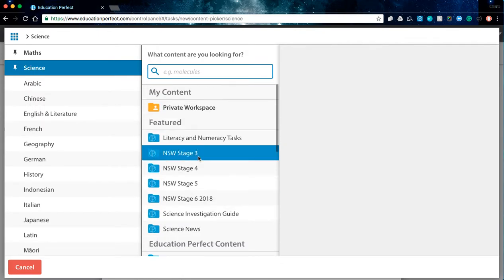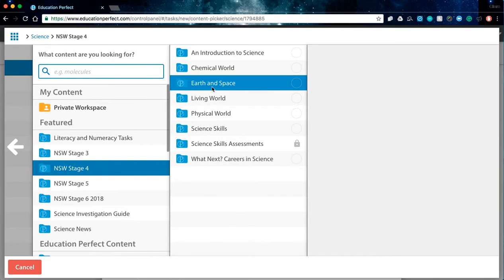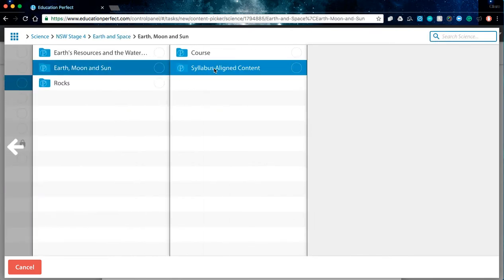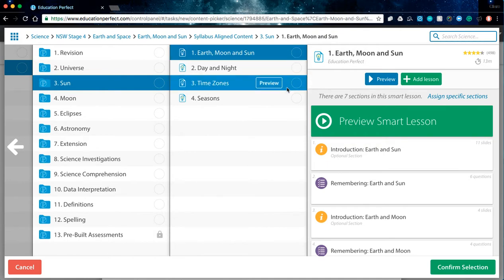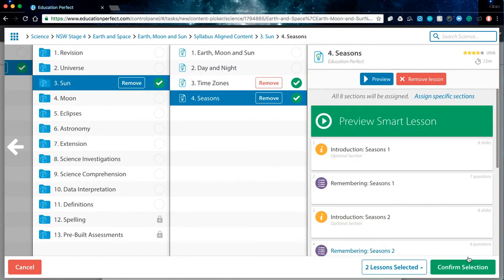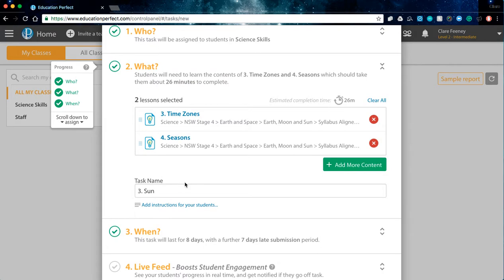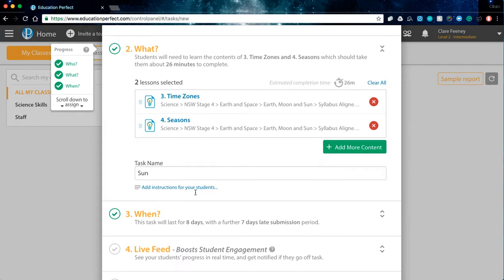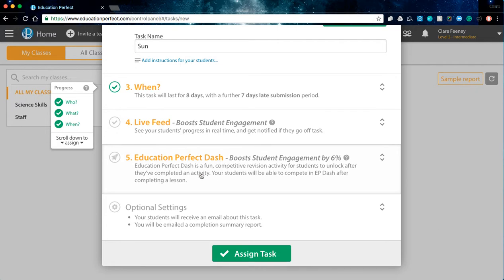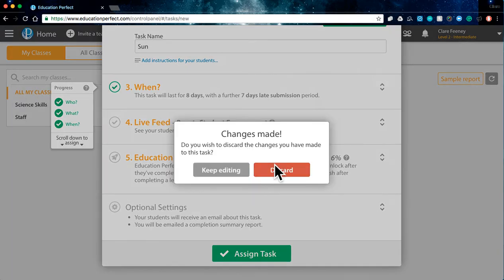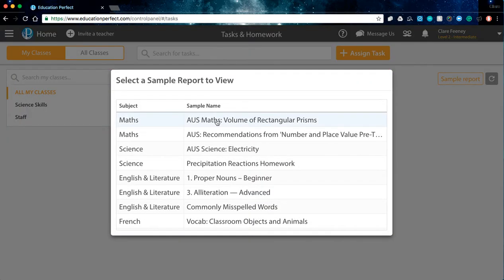So if we were to go into New South Wales Stage 4, we could go into Earth and Space, into Earth, Moon and Sun, and we could choose this lesson on time zones and seasons. That will be assigned to the students to complete. They can choose when it will be assigned. There's the live feed and there's Dash as well, which is a game. Now, I'll show you what the live feed looks like within this sample report.